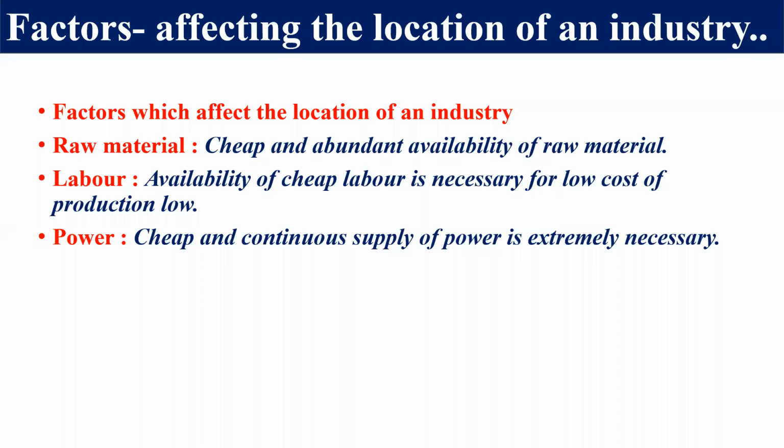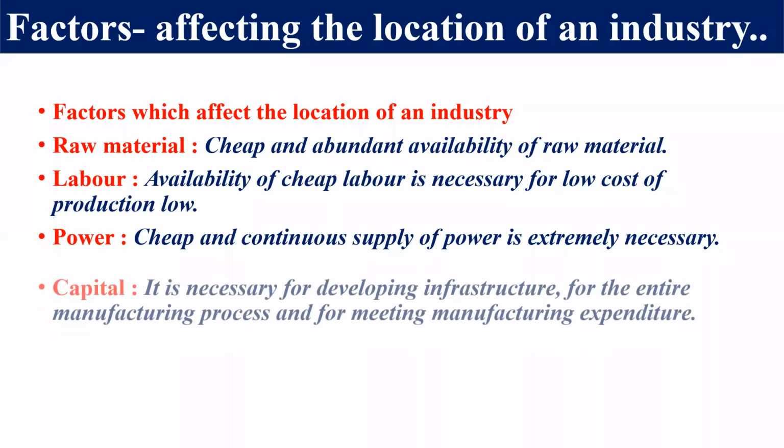Next, power. Now, dear student, whenever we establish industry, we have some power driven machines. These machines will work only on power. So cheap and continuous supply of power is extremely necessary for the industry. So we would look at the government policy about the power supply, and we will see the method of power supply in any particular area where we establish an industry, right?